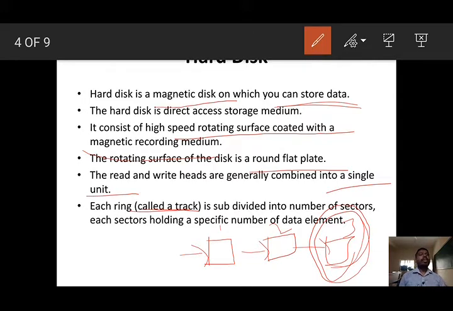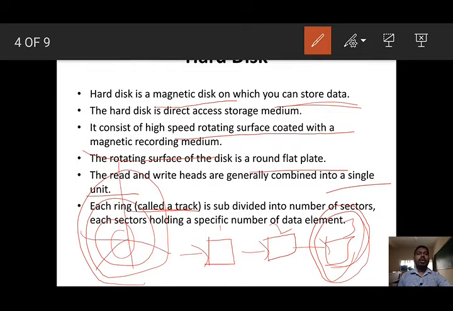Dear students, in a previous class lecture video, we saw that each ring is called one track. Again, the track is divided into a number of sectors. Each track is divided into sectors, and this is one sector.